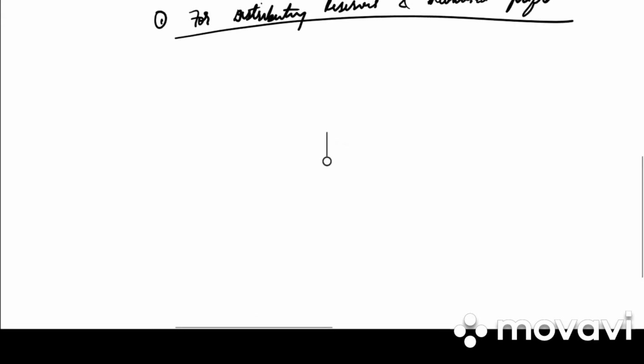So under that, write down the first one. For distributing reserves and accumulated profits, what will be the journal entry?